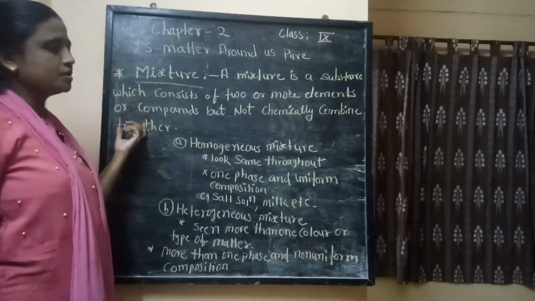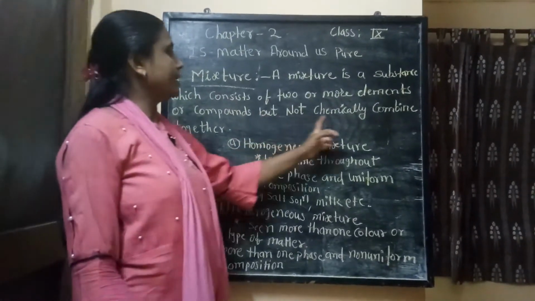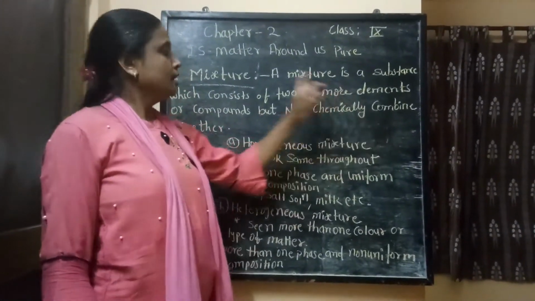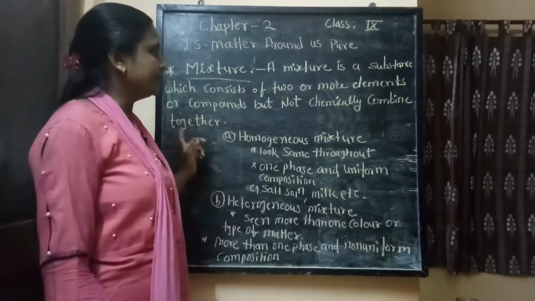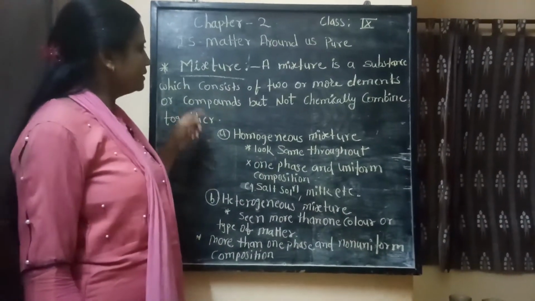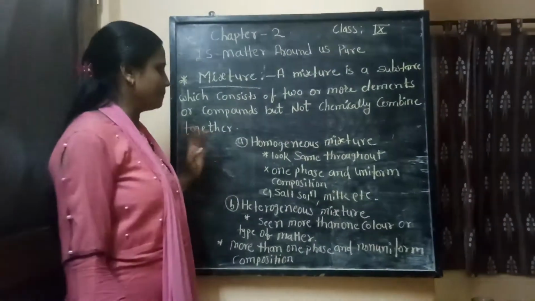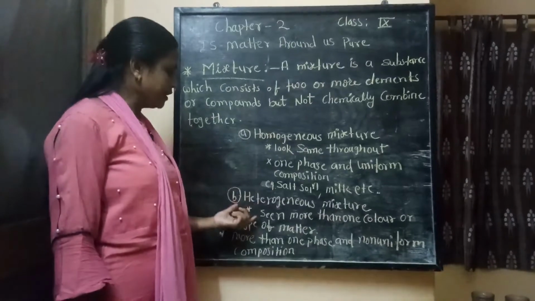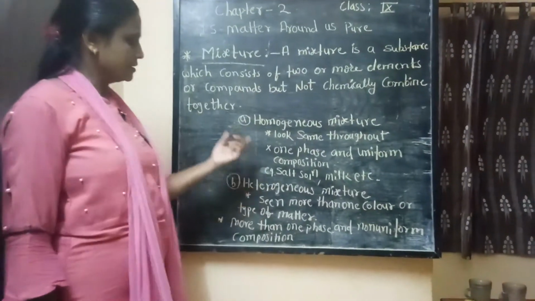Regarding mixtures, what are the important points? One, they are not chemically combined. Second, their proportions are not fixed; we can take any amount. Then they consist of two or more elements or compounds. They are classified into two groups, homogeneous and heterogeneous.